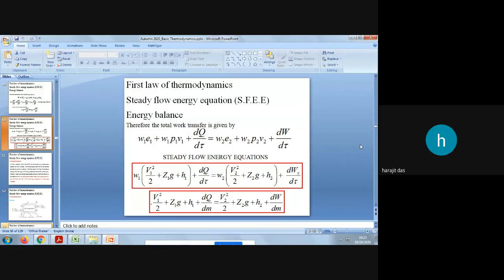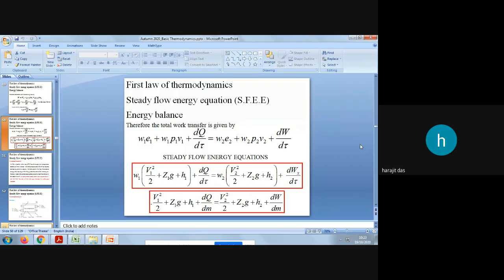So the amount of substance which is going out from the system minus the amount of substance which is going inside the system through the inlet or through section 1-1 will be equal to the amount of substance which will be accumulated inside the system. So this is the principle of mass conservation.